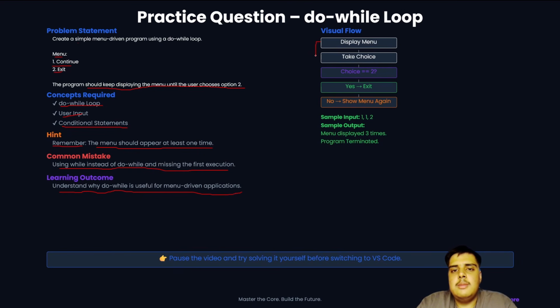The flow will be: display menu, and take the choice. If the choice is 2, then we will exit. If the choice is 1, then show the menu again. So if the input is 1 1 2, the menu should be displayed 3 times, and after that the program should say program terminated. Pause the video and try solving it yourself before we switch to VS Code.